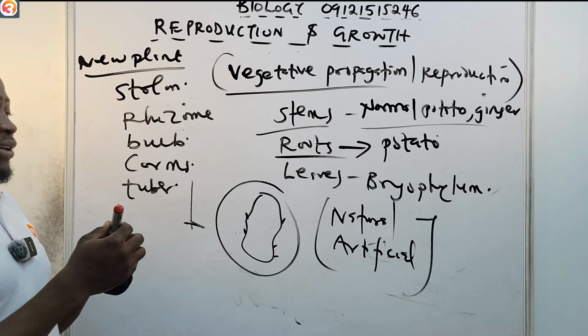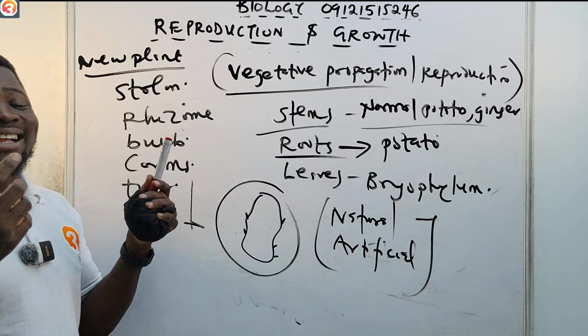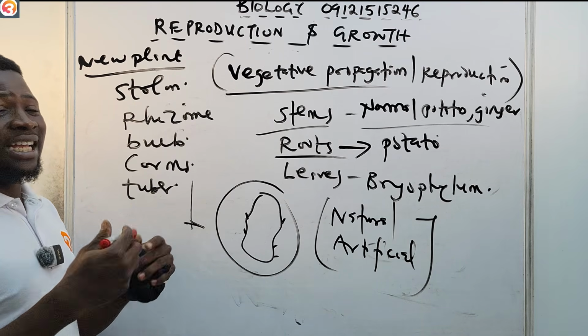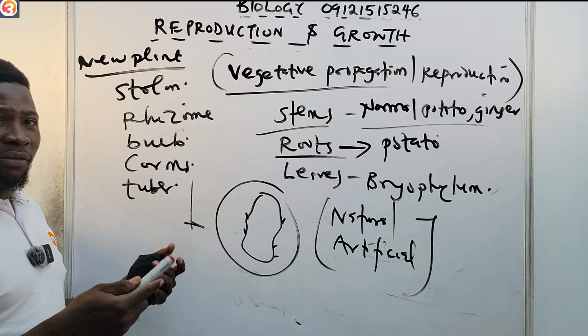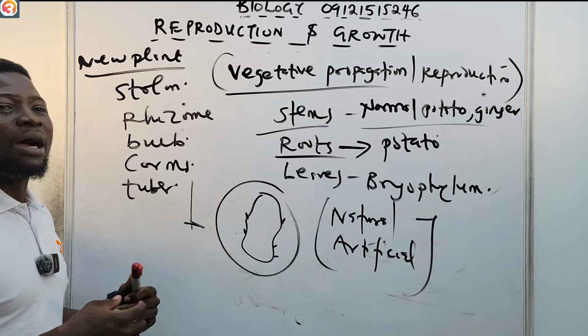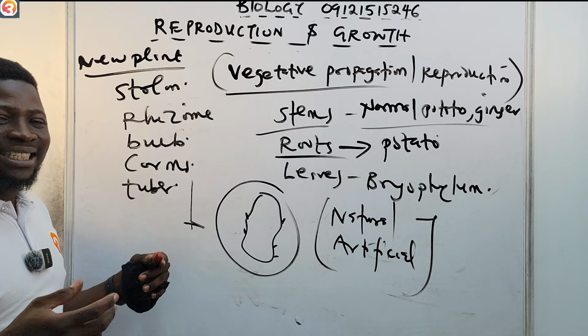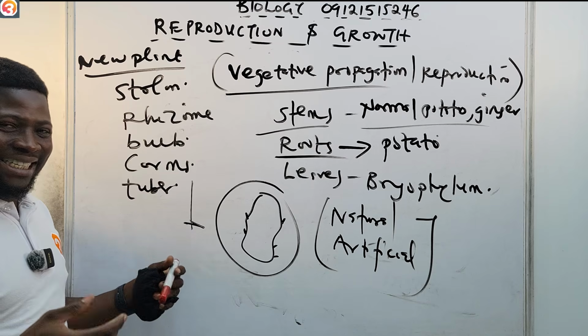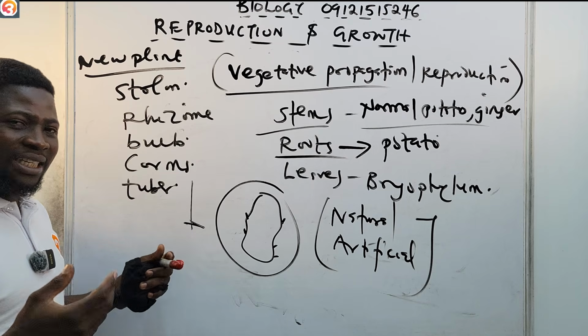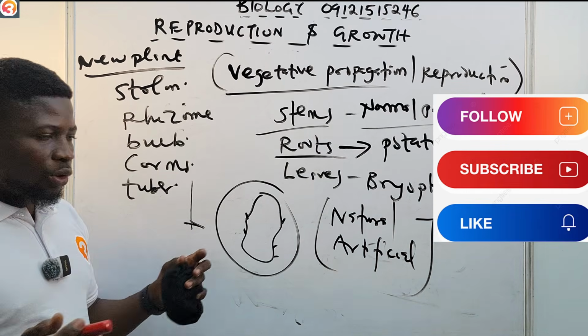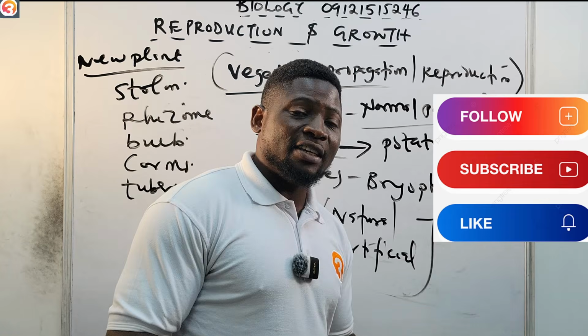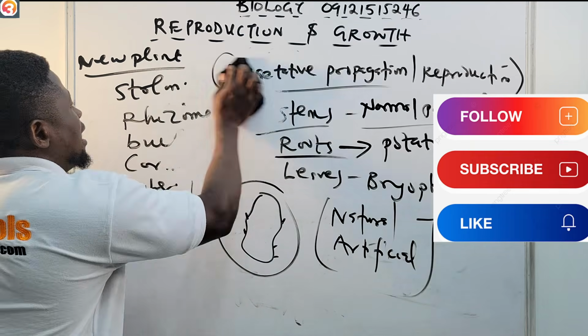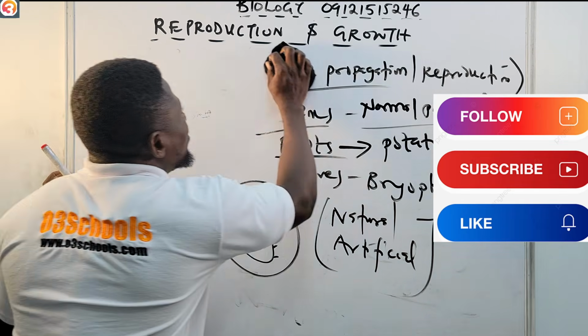For example, we have the underground stems, the leaves, the roots. All of these are natural vegetative reproduction techniques. So let us now look at the natural vegetative reproduction or natural vegetative propagation.